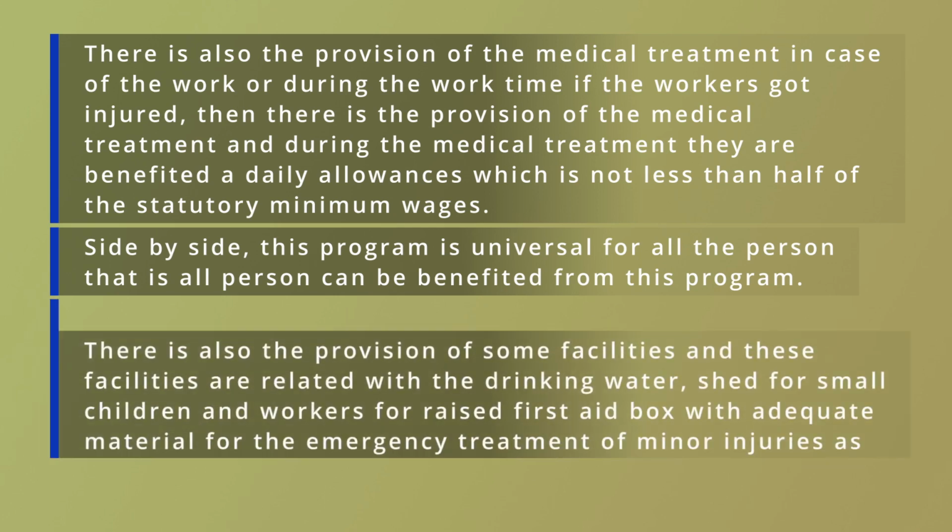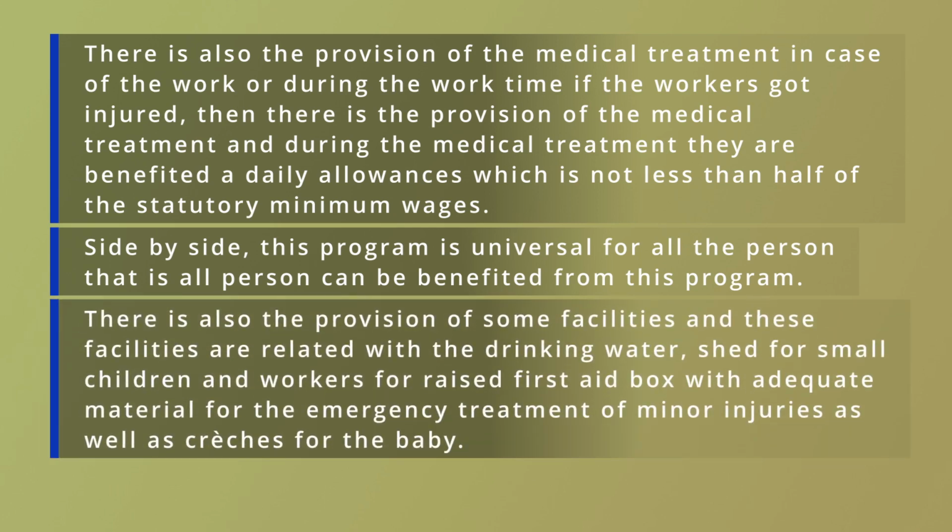There is also the provision of some facilities, and these facilities are related to drinking water, shade for small children and workers for rest, a first aid box with adequate material for emergency treatment of minor injuries, as well as a crèche for the babies. That is, at the work site, there is the provision of different types of facilities that help the workers to participate in this program. And this program also secures at least 30% of jobs for women.